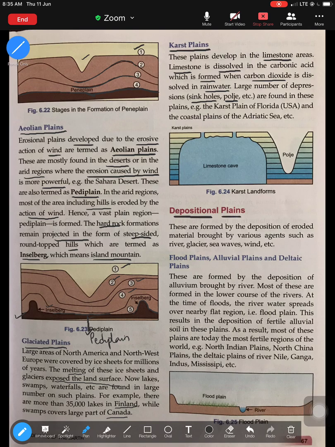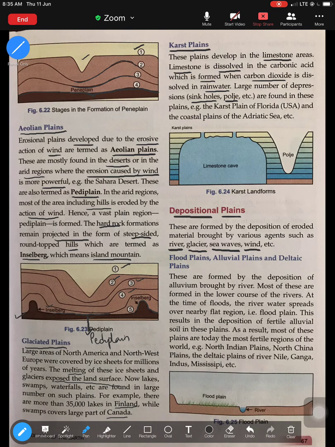Deposition is mostly brought by various agents. Like when a river carries a lot of sediment, it deposits it somewhere. When glaciers break down, they expose sea waves. In coastal areas, the swash always brings a lot of sediments to the coast and deposits it. Even wind blows away the sand and deposits it somewhere. So all such landforms which are formed because of the deposition of different agents are known as your depositional